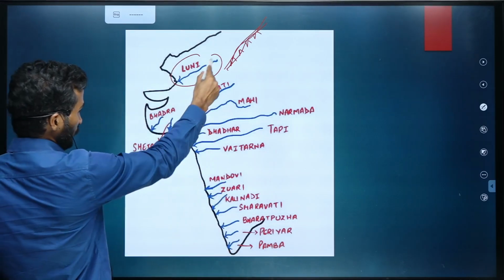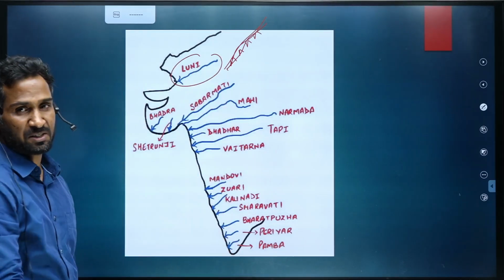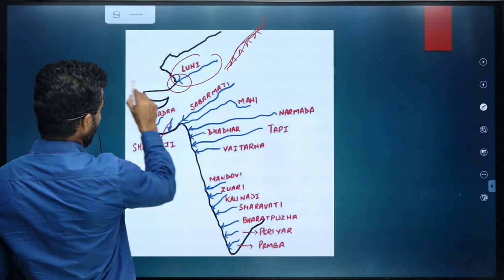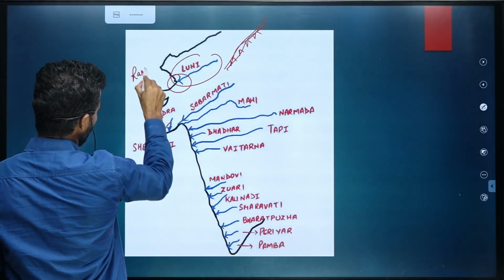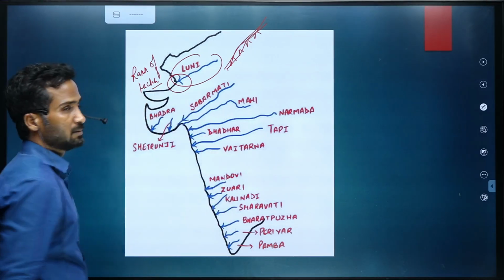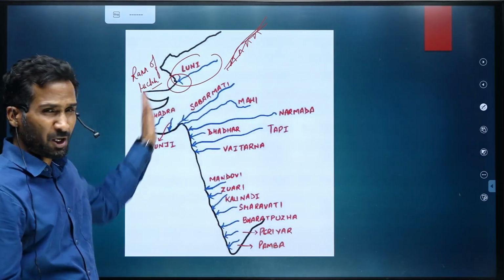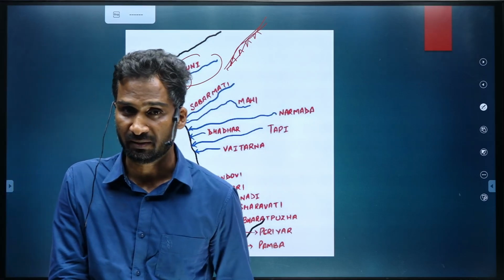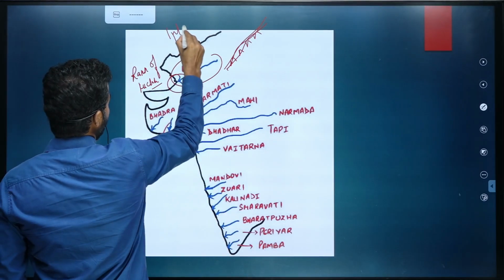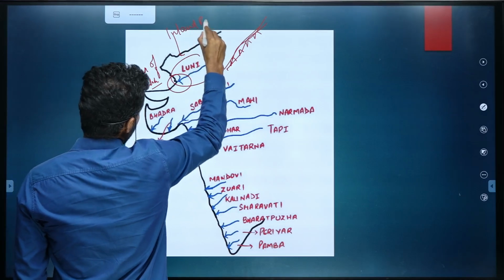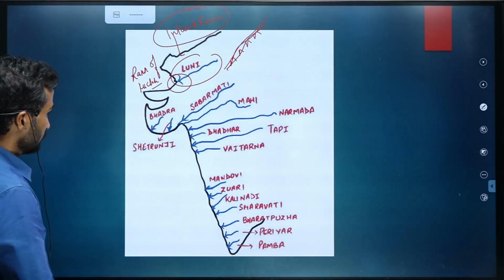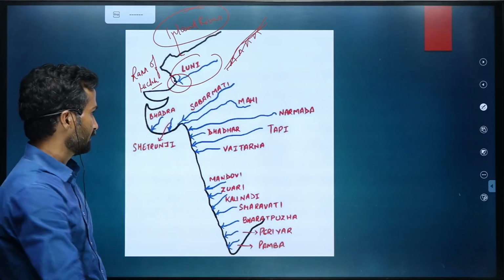So Luni originates from the southwest of Aravali and drains into the Rann of Kutch in Gujarat. So it is not meeting the ocean or sea. That is why it is called an inland river. A west flowing river, an inland river.